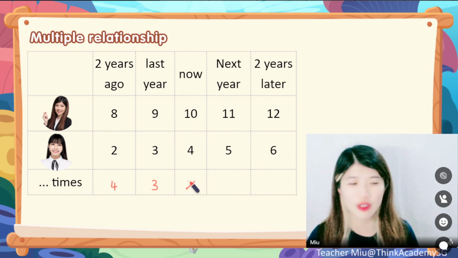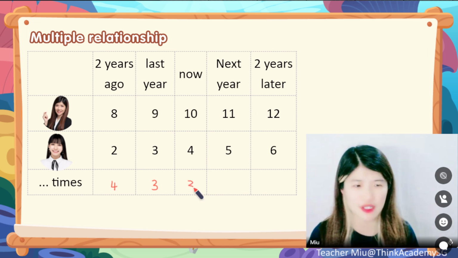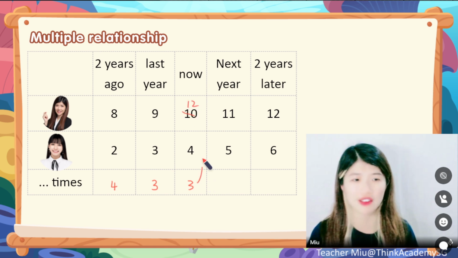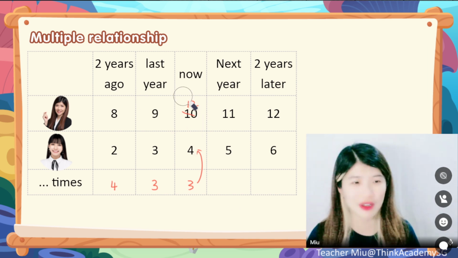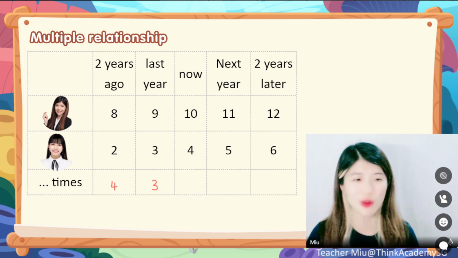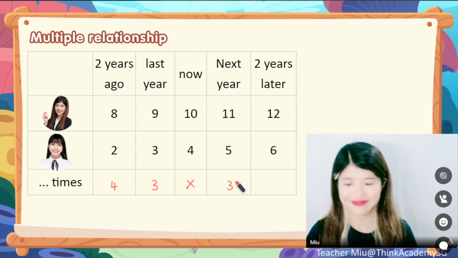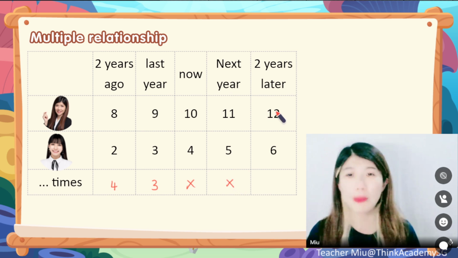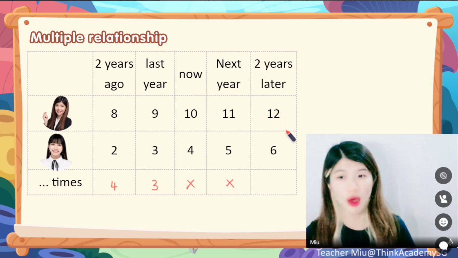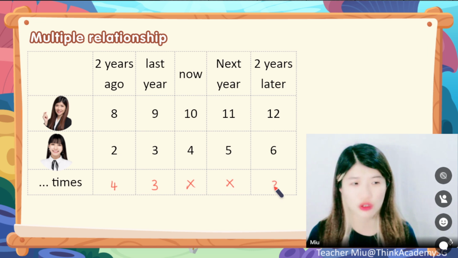Actually, for this one, so far we don't know what it is, but definitely not 3 times, right? Because if it is 3 times Charlene's age, Miu should be 12 already. But there's no way, right? There's no way Miu is 12 this year. So for this one, we don't know. Continue. What about next year? Can I say it is 3 times her age? No way, right? Definitely not 3 times. What about 2 years later, when Miu will be 12 and Charlene will be 6? So Miu's age will be 2 times her age.